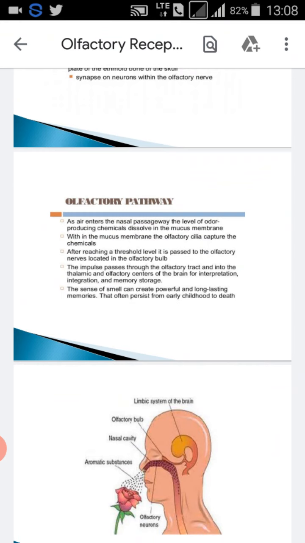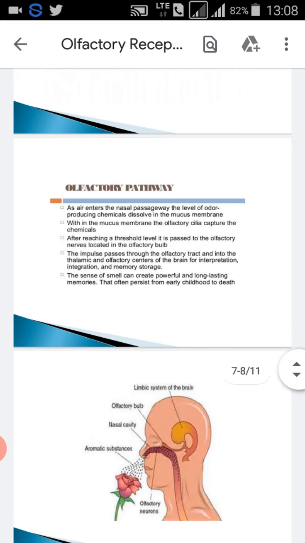What does the frontal cortex do? It is conscious of the perception of the smell. The hypothalamus is concerned with the motivation and the emotional aspect of the smell, and the hippocampus with memory. Sometimes you say to your friend, oh, that perfume you used last month was wonderful, it has a wonderful fragrance.